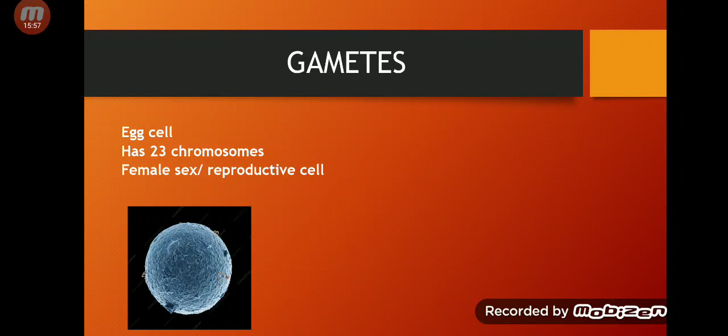High resolution means that it is, say, 23 times greater than its original size or 46 times greater than its original size. Whatever the resolution is, it is that many times greater than the normal size. So this is a picture of an egg cell taken at a very high resolution. The egg cell has 23 chromosomes, which means it is a haploid cell, and it is a female reproductive cell or female sex cell.